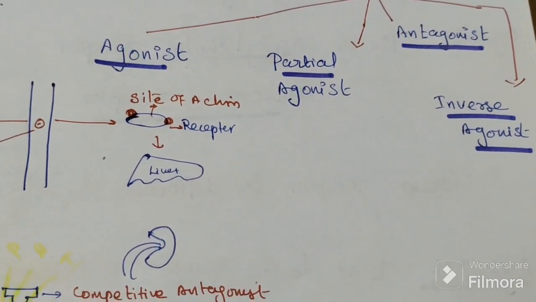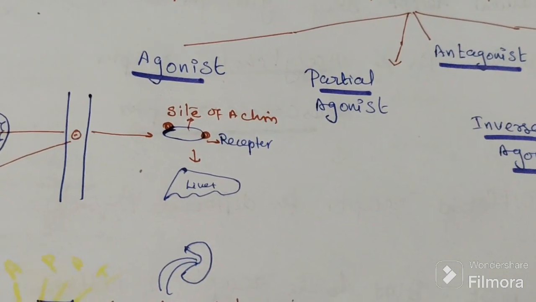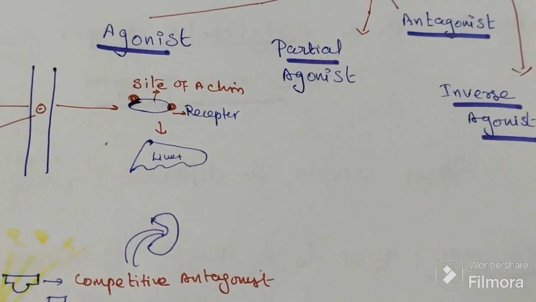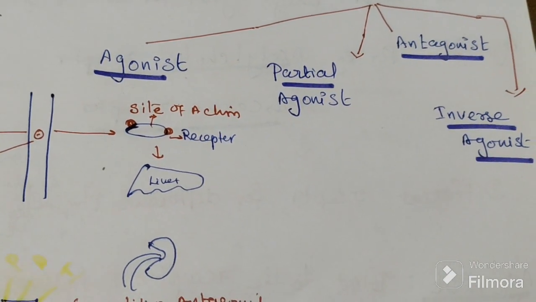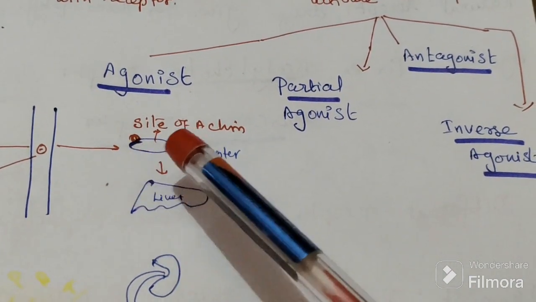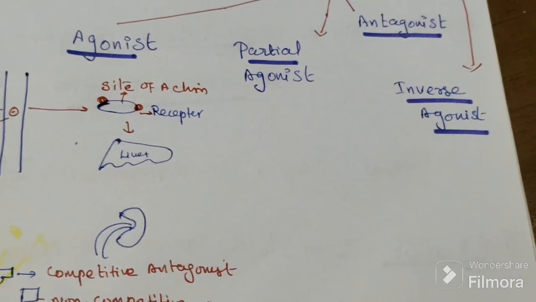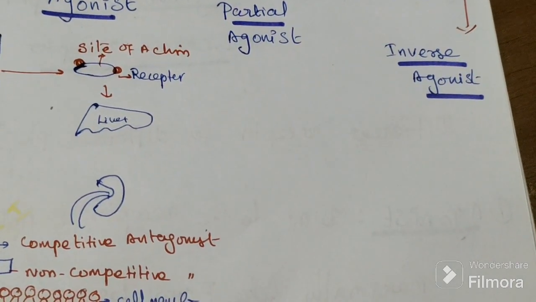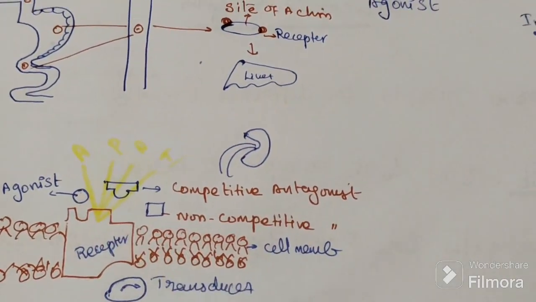And this is the drug. The drug is present in the blood. From the blood, the drug goes to the target organ and binds with the receptor. The receptors are present on the cell membrane.